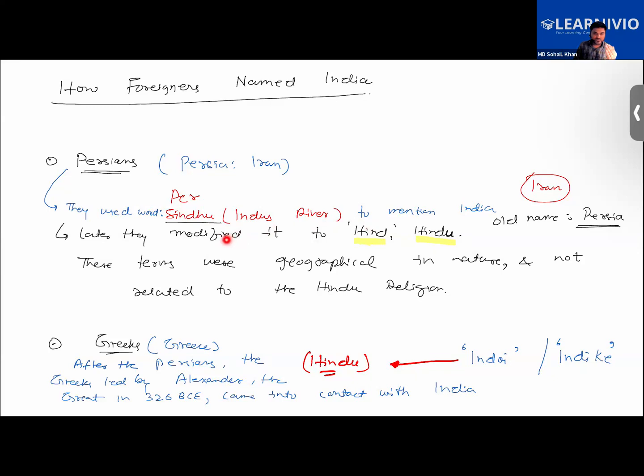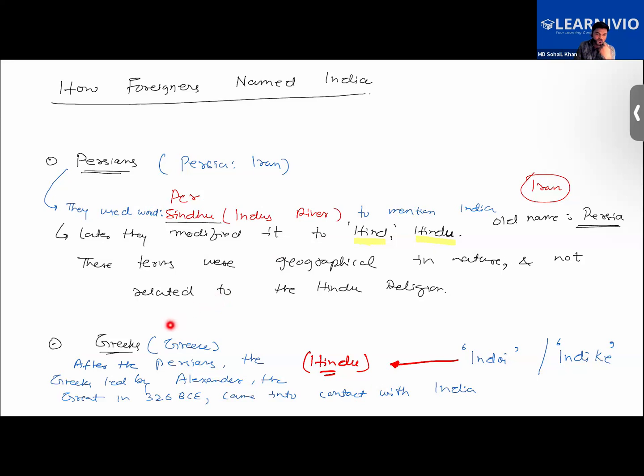Earlier they were using the word Sindhu, but as time passed, this word got modified to Hindu. But this term was geographical and not related to the Hindu religion. Basically, people living beyond the Indus River were called Sindhu or Hindu.